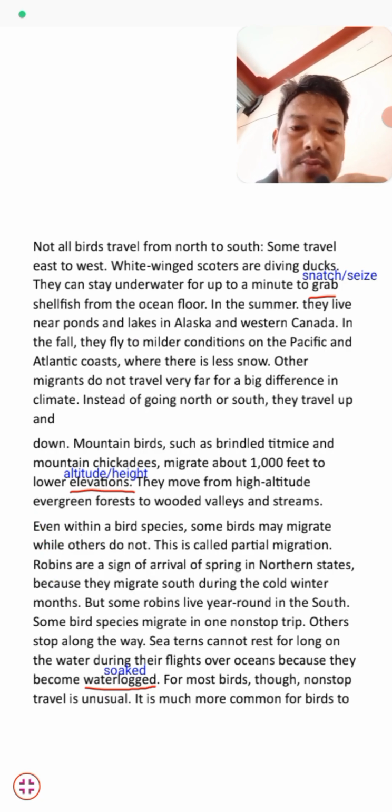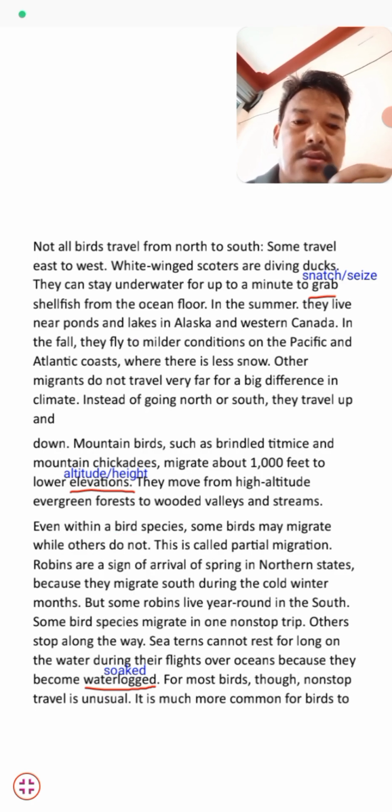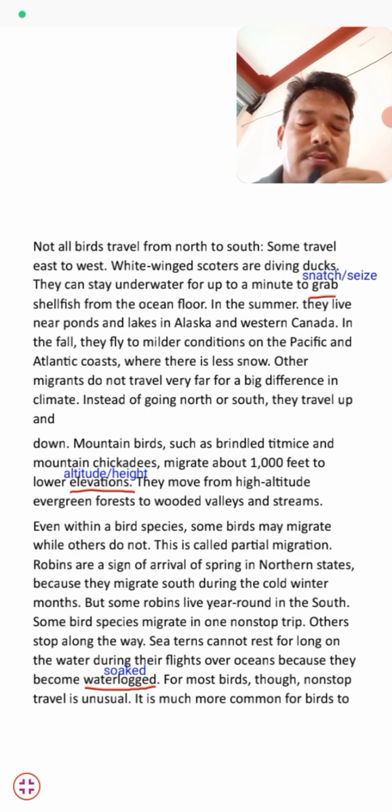Even within a bird species, some birds may migrate while others don't. So within a bird species, there are some birds who migrate, but there are other birds who don't migrate. Students, it means not all of a bird species migrates. This type of migration is called partial migration.